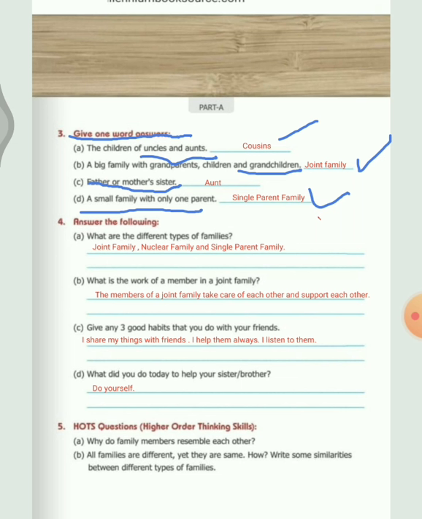Now, question number 4. Answer the following. What are the different types of families? What are they? Joint family, nuclear family, and single parent family.